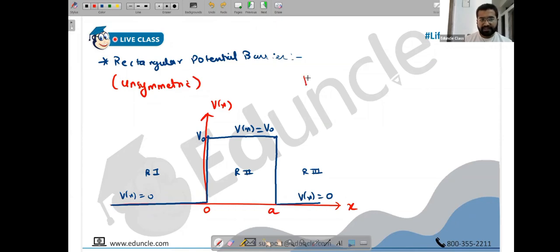So how do we define v of x? v of x is basically 0 for x less than 0. Then there is a discontinuity; it suddenly jumps to v0. It remains v0 from 0 to a. And then there is again a discontinuity, and it will suddenly fall.